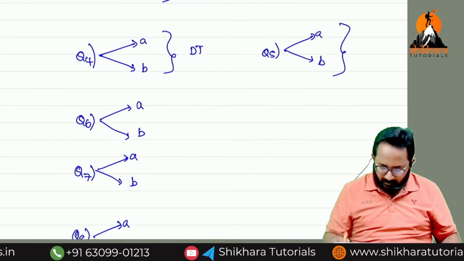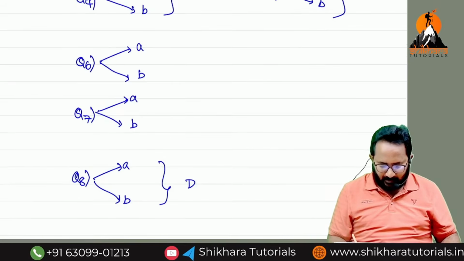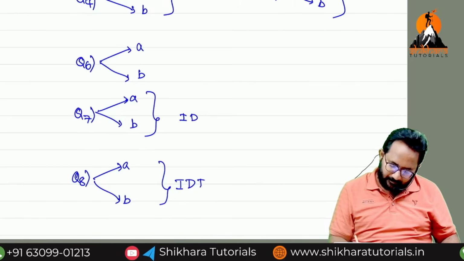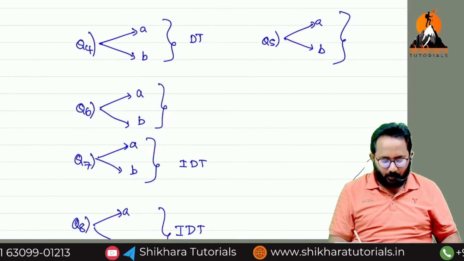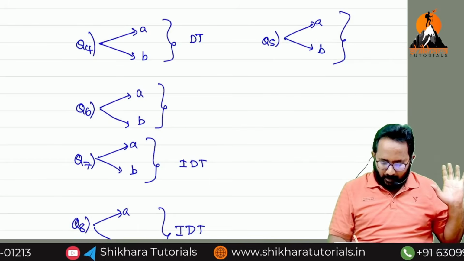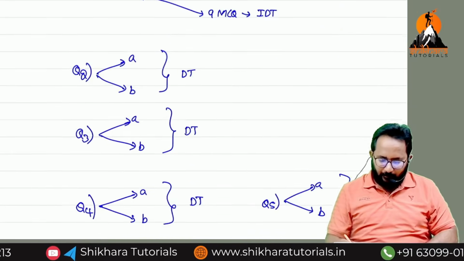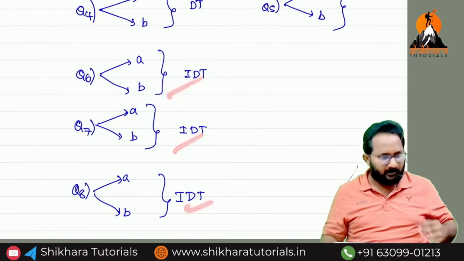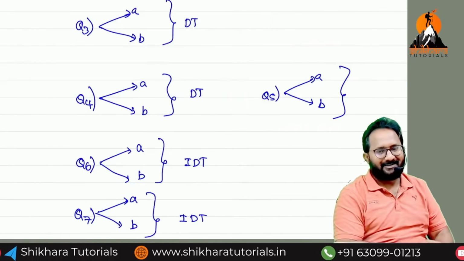Now please tell me, the 8th one is IDT, the 7th one also IDT, and the 6th one I already told you, theory questions they will give, always theory questions. Sir, equally apportioned: 3 questions to DT and 3 questions to IDT. Then this question, any idea?